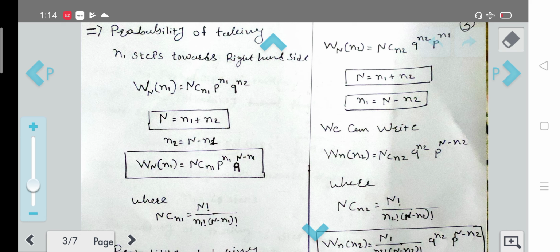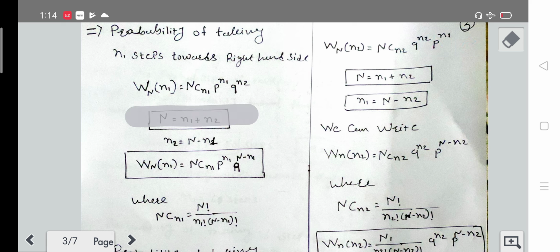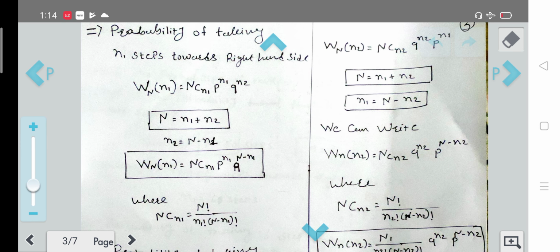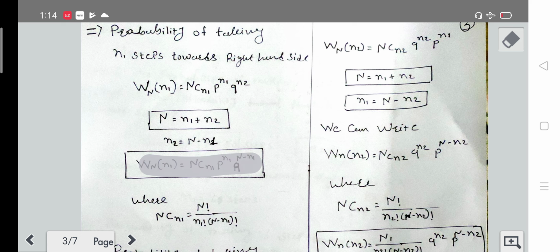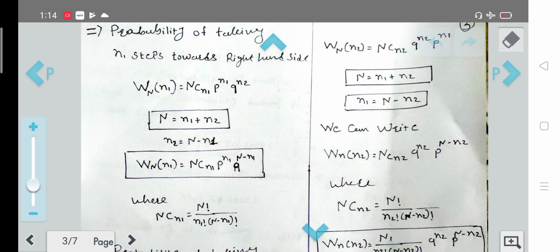And since we are going to talk about n1 only, we can convert this n2 into n1 by using this formula. N is equal to n1 plus n2, so n2 will be N minus small n1. So let's put this value in this equation. So we will get WN of n1 is equal to NC n1 p raised to n1 and q raised to N minus n1. Now let's consider the physical property we have considered in this equation.